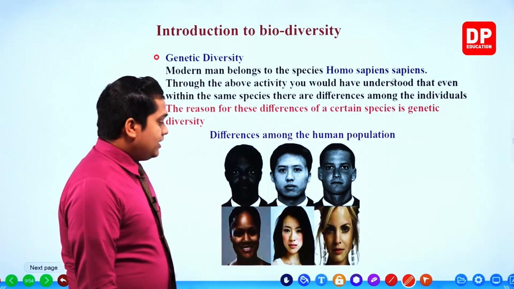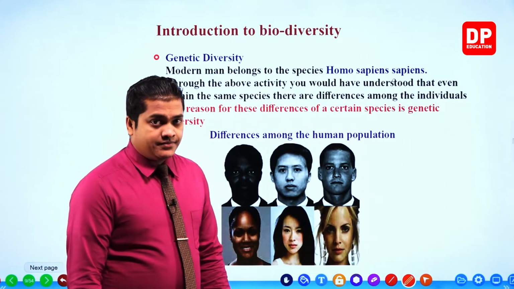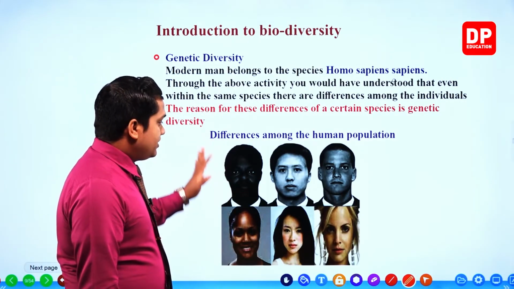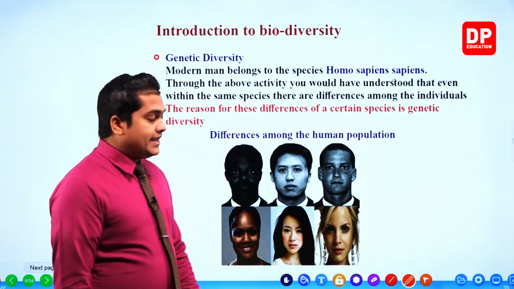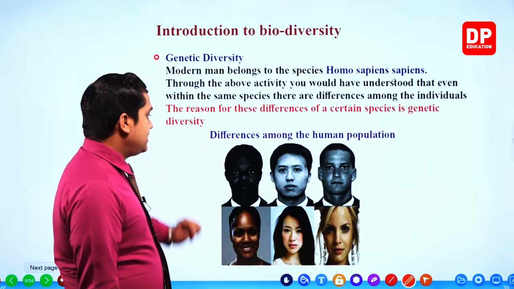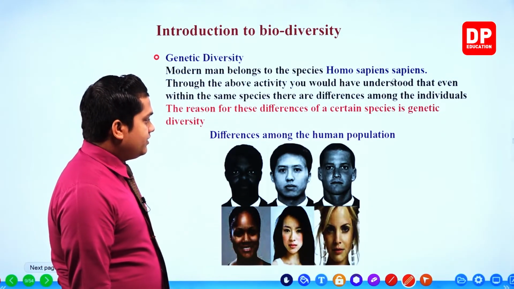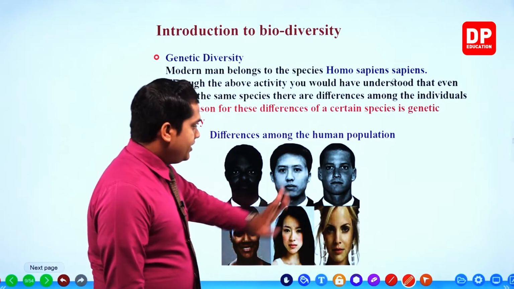However, she has black hair. This one, the complexion is much darker, and he has curly hair. Same over here. Then way more different in here.